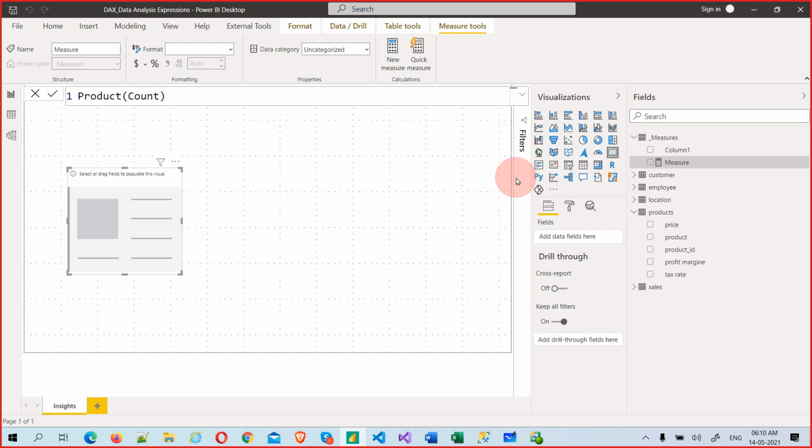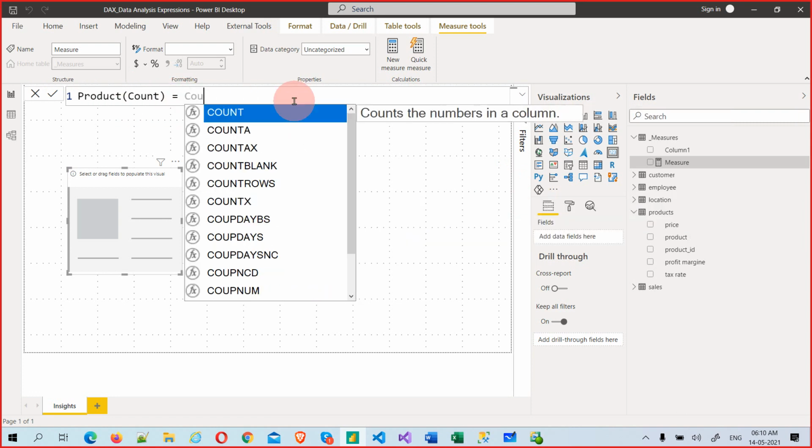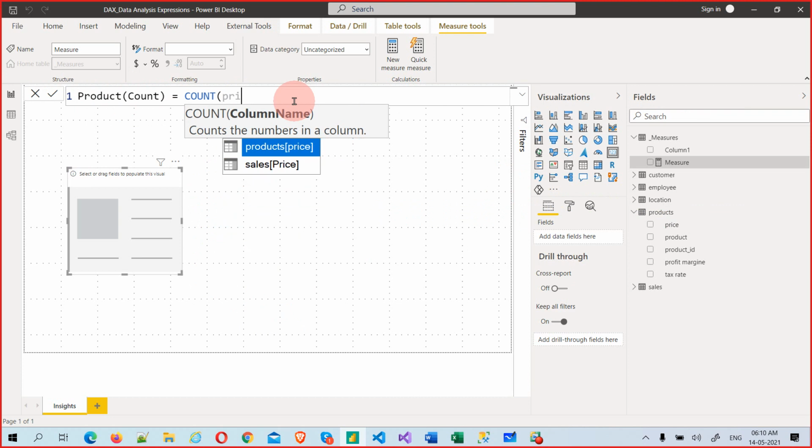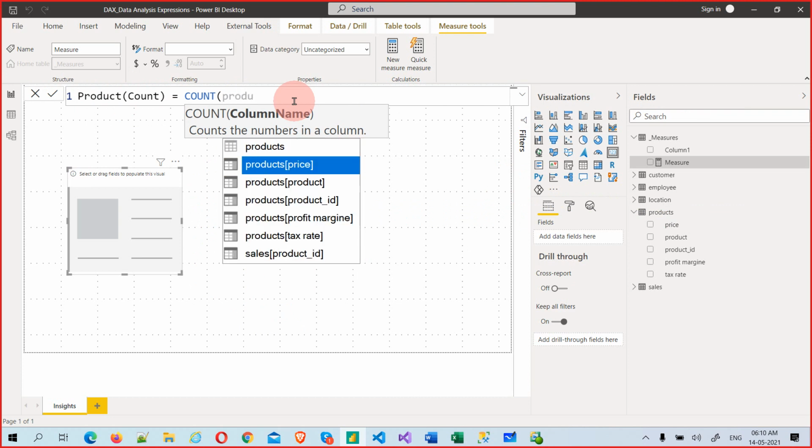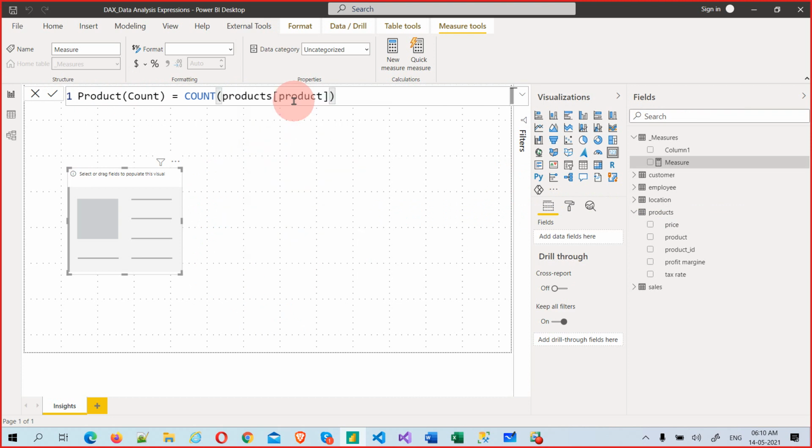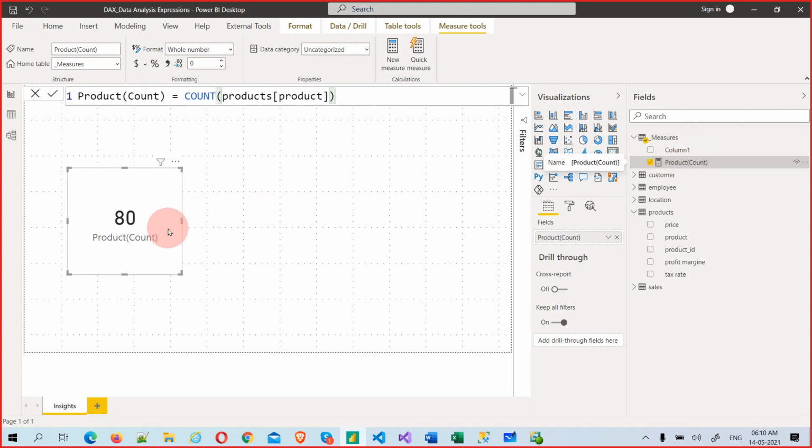So this is the syntax: the equal sign is only syntax, and whatever I write before the equal sign will be taken as a name only. Remember, product count. Now I am using count, count of products. You see, count is perfect, 80.